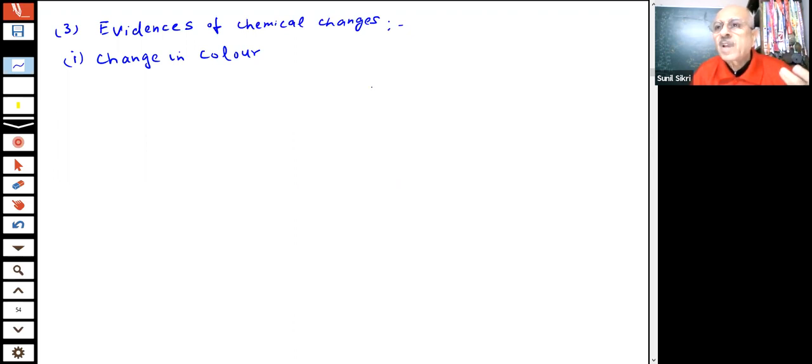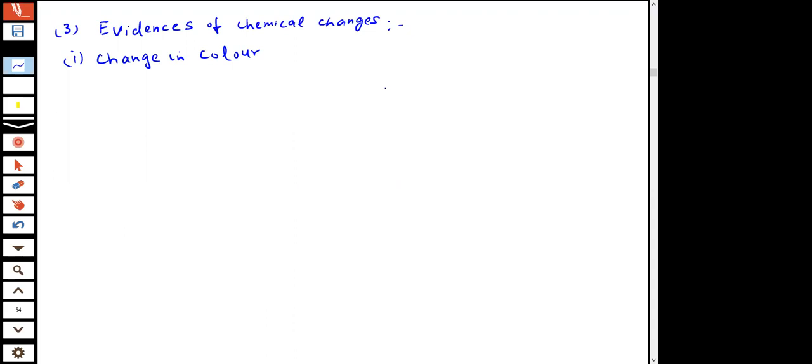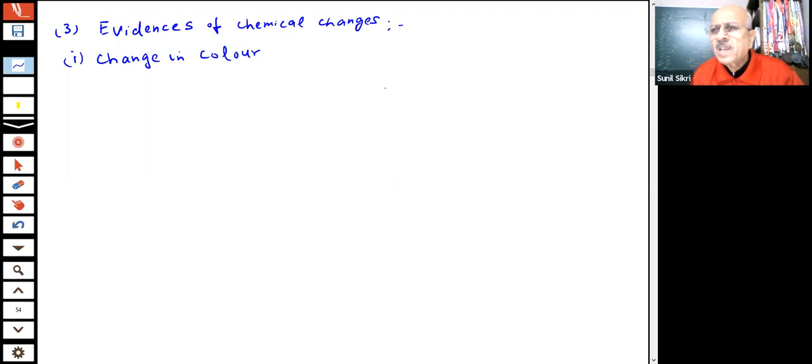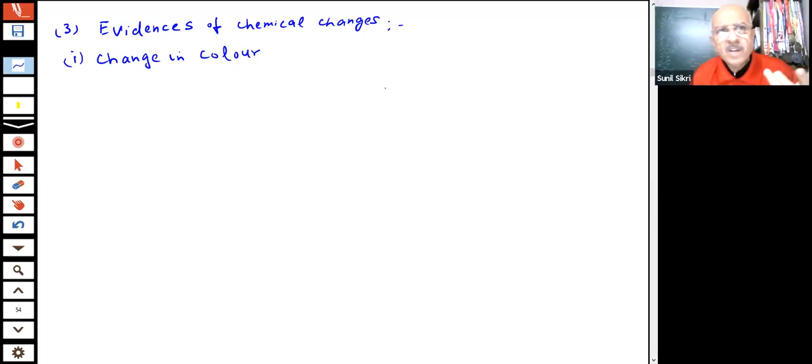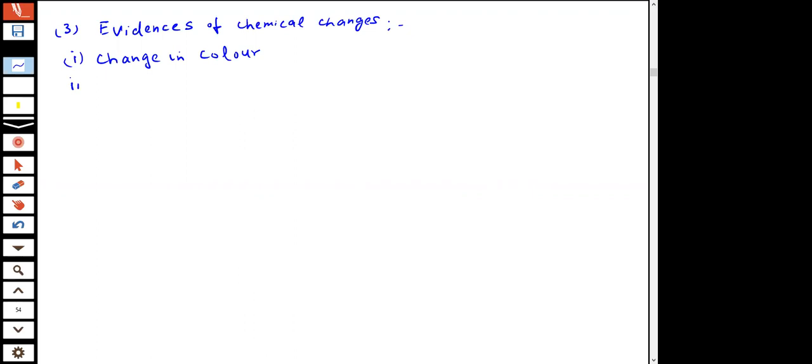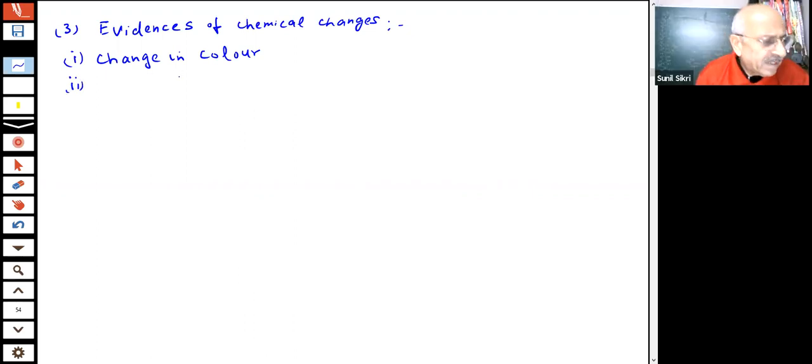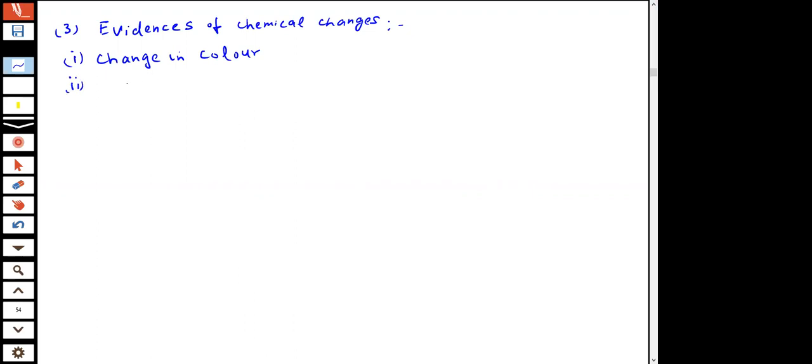As we will do in chemistry lab, in science lab, you will heat certain substances and you will get different type of colors. It is very common, which we experience. For example, when I put zinc in copper sulfate solution and leave it for a period of time, students, there is a change in color. So there is a possibility that color may change or color may not change. We will get more examples of this as we proceed further.